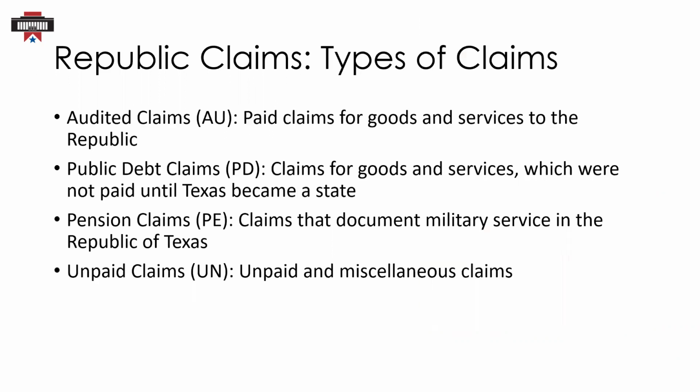There are several types of claims. Audited claims are paid claims for goods and services to the Republic. Public debt claims are claims for goods and services, but they're not paid until Texas became a state. Pension claims are claims that document military service in the Republic of Texas. And unpaid claims include unpaid and miscellaneous claims.